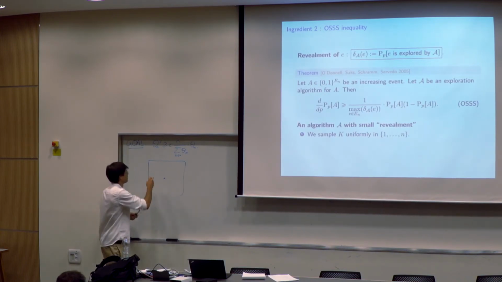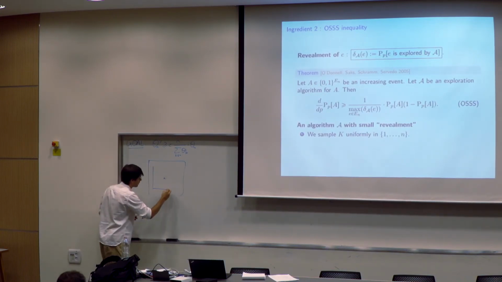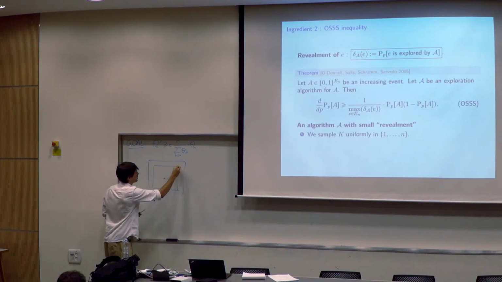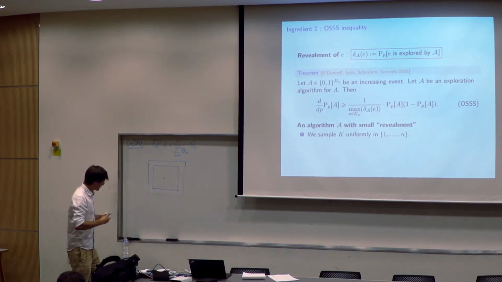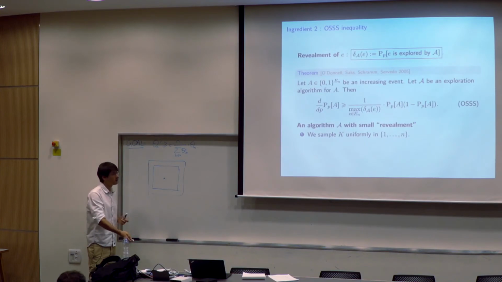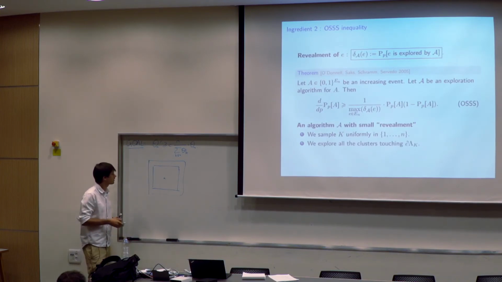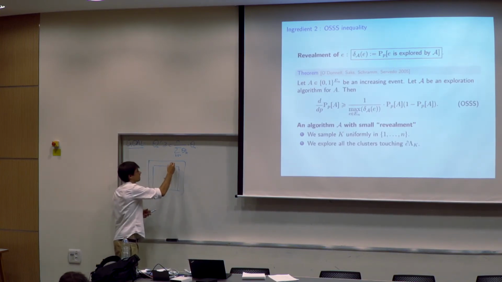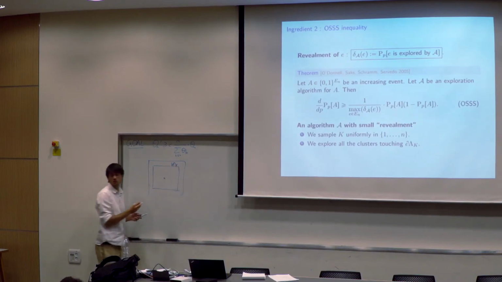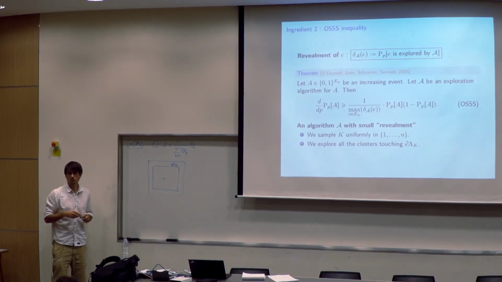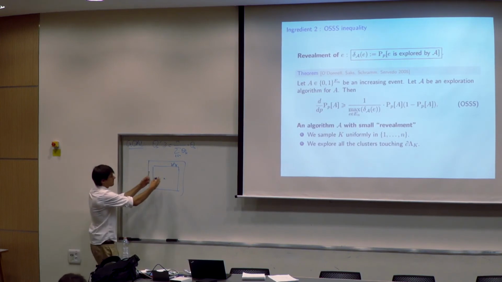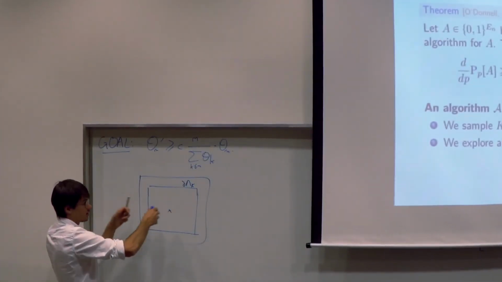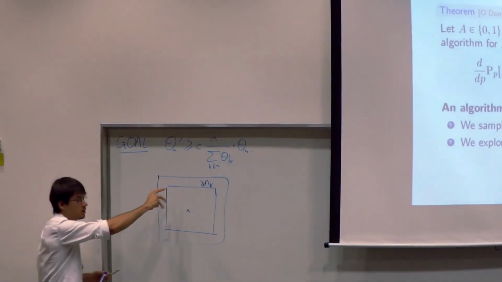And rather than starting to explore from 0, I will explore from all the clusters that touch the boundary of this box. So I just sample a hypersurface here uniformly at random, and I will start exploring all the clusters.